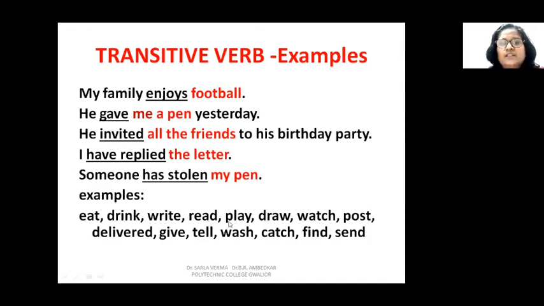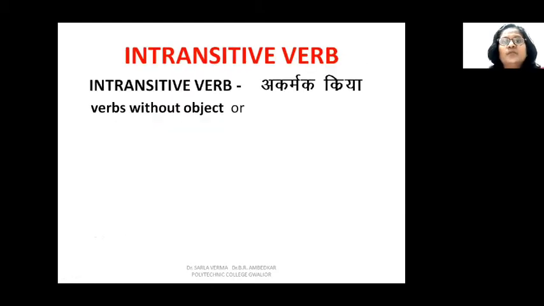Whenever you ask what or whom after these transitive verbs, play what? You will get an answer: play football, play badminton. Draw what? Draw a painting, draw a picture. Watch what? Watch a movie, watch the serial, like this. So you get answers for transitive verbs if you ask what and whom.